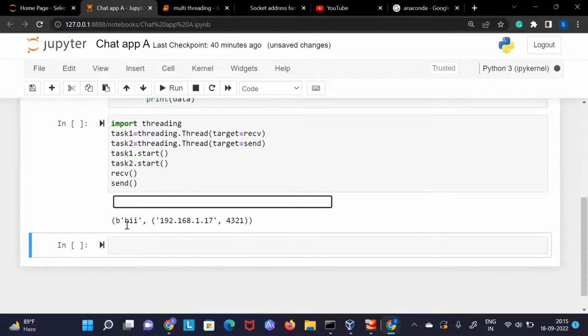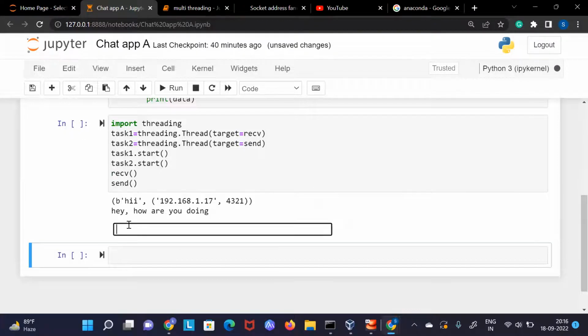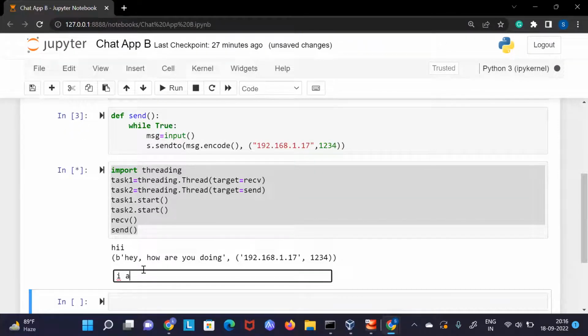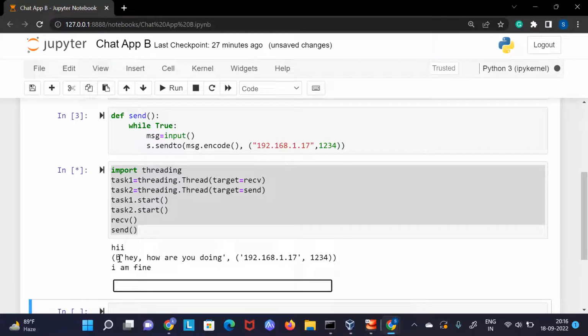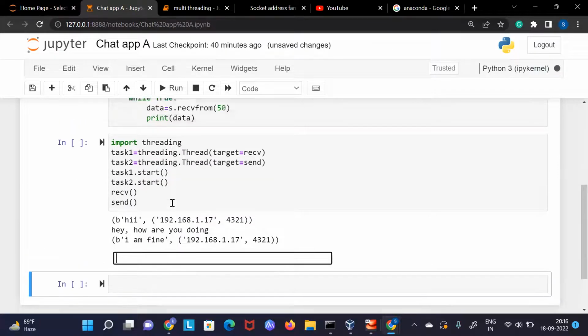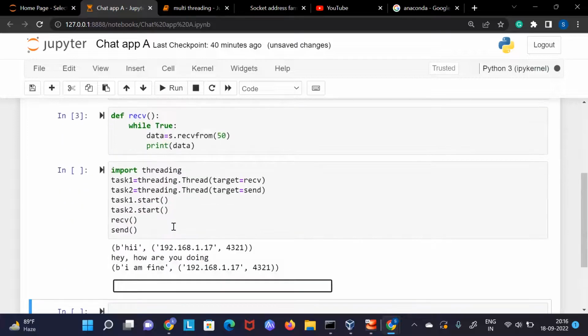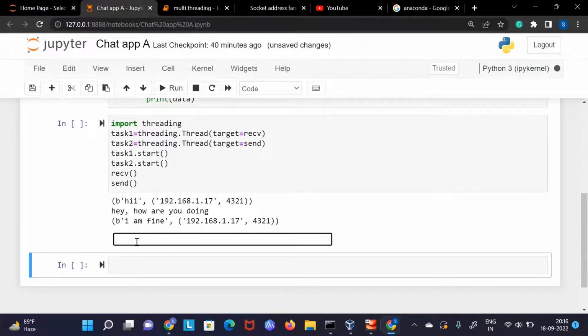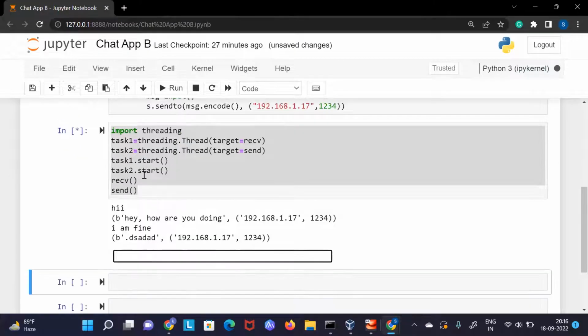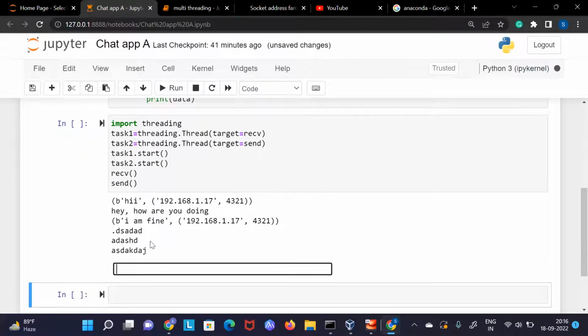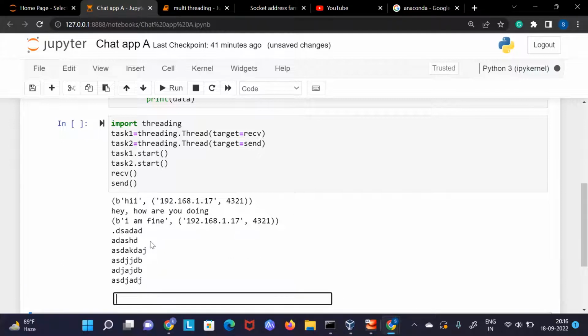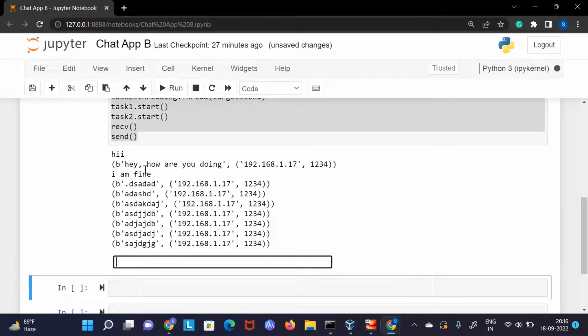Hi has been printed. It will say, hey, how are you doing? And see, hey, how are you doing? I am fine. So basically, I am talking with myself here, but you can see here, they can talk with each other. And this is what I want to show you. This is something which we have created: a continuous prompt coming in, and we can chat. So how's it, guys? If we want to send some data, then here also we can get some data. If you want to send multiple messages, you keep on typing, that's not a problem at all. It will keep on printing here because both the things are running parallelly.